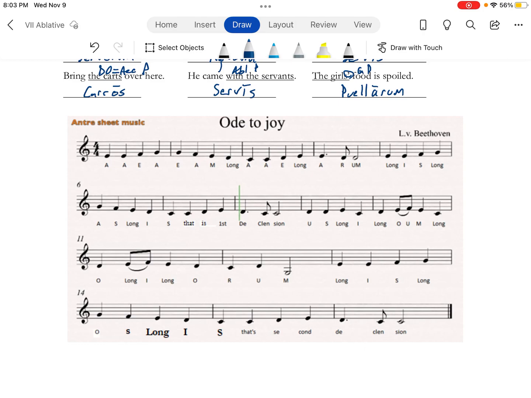Now, if you are struggling with memorizing the endings, you can repeat it over and over again. You can find a mnemonic. This is the one that I've come up with. I'm going to try to do it for you.